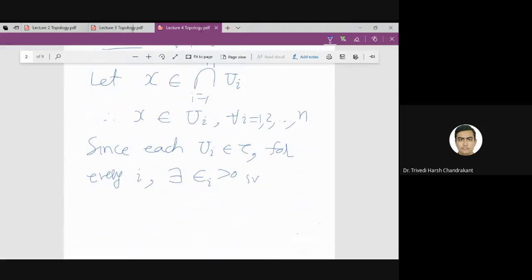So that the interval x minus epsilon_i to x plus epsilon_i is a subset of Ui for every i.